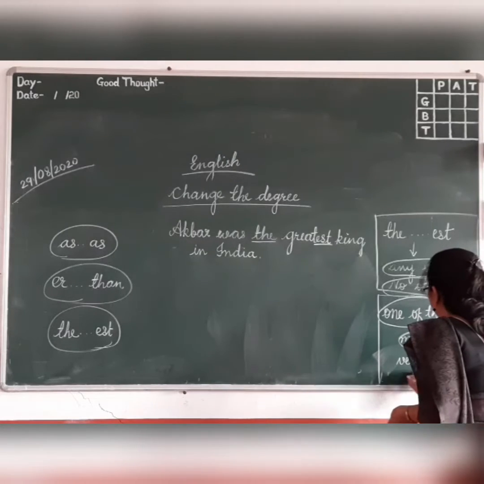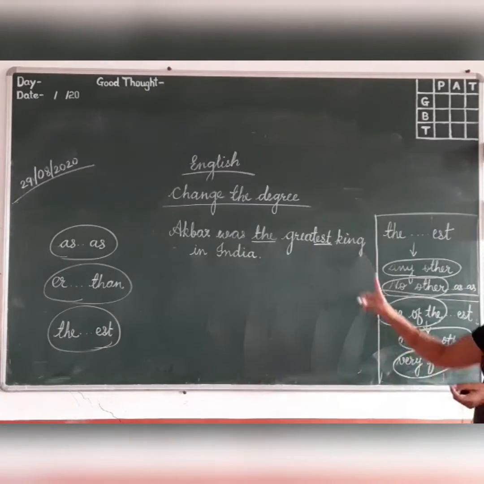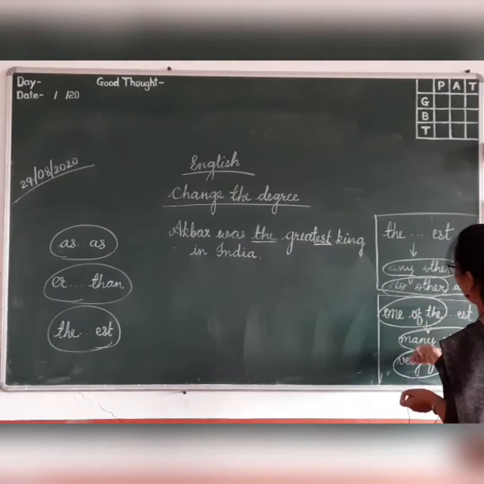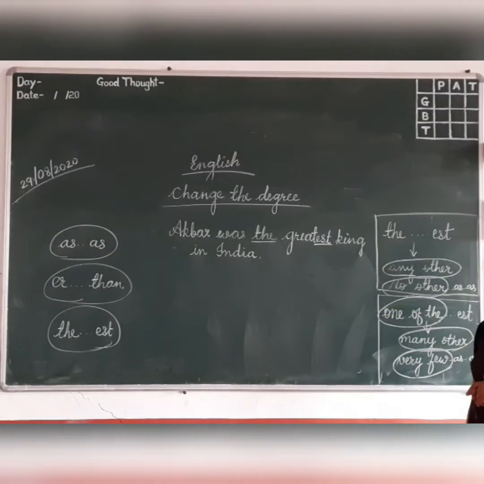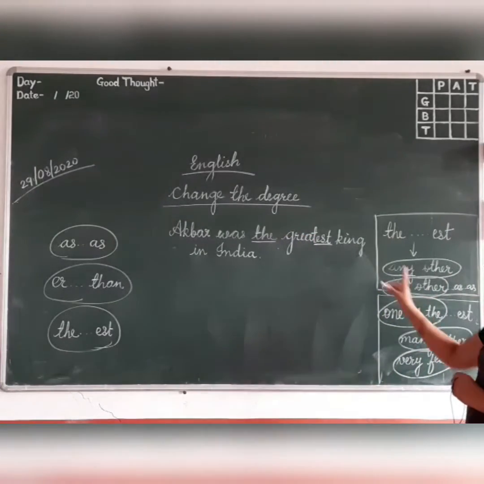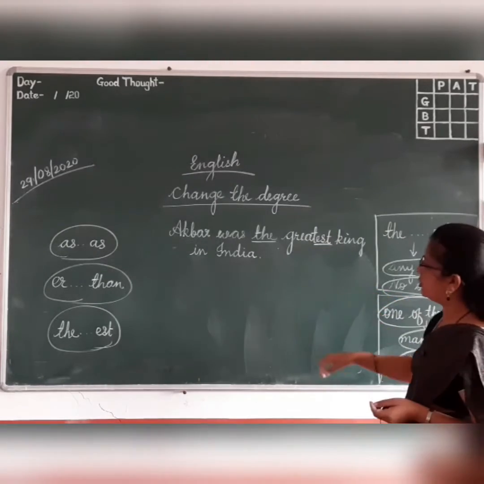And in positive degree, you have to use very few. Taking help of this sentence only, we'll see how this rule applies. Now tell me, in this sentence, is there one of the or one and only? One and only.